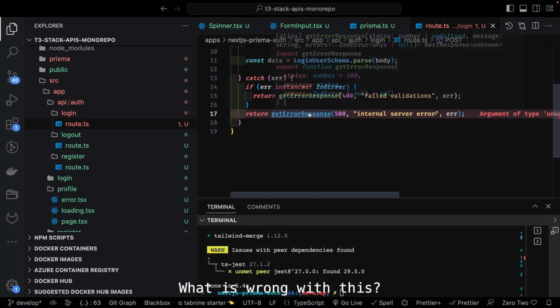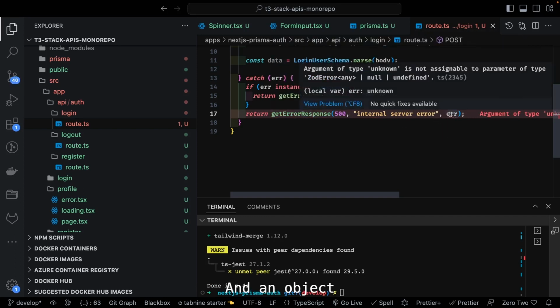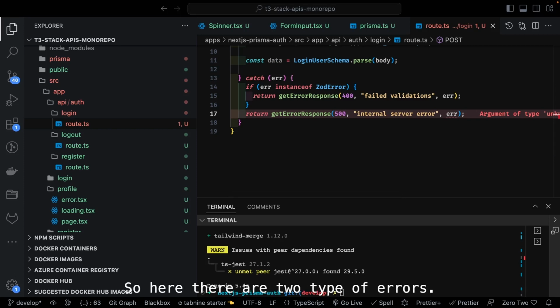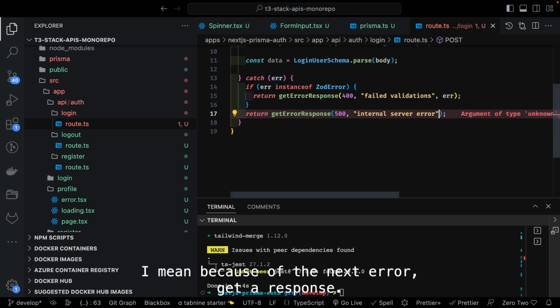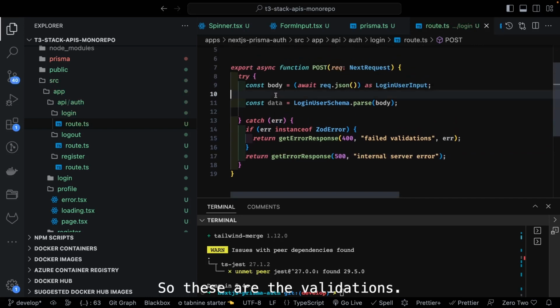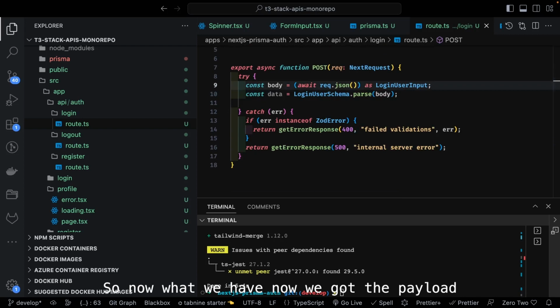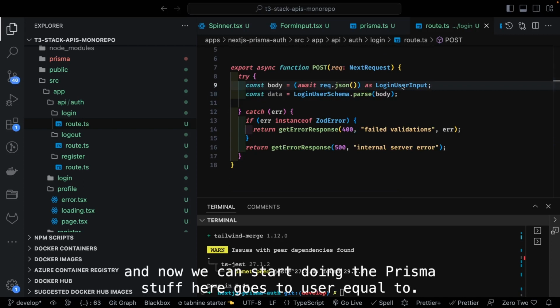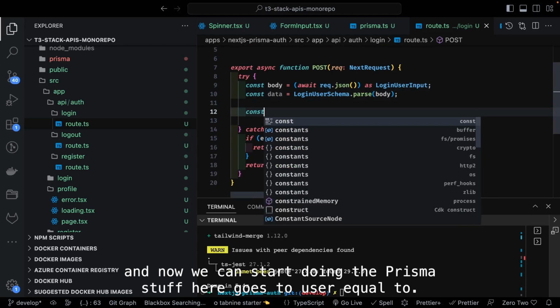Okay, what is wrong with this? Error object is not assignable. So here there are two types of errors that can be thrown. I mean, this is optional. NextError, getErrorResponse. So these are the validations. Now we got the payload, and now we can start doing the Prisma stuff here.